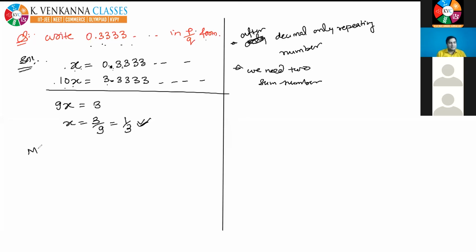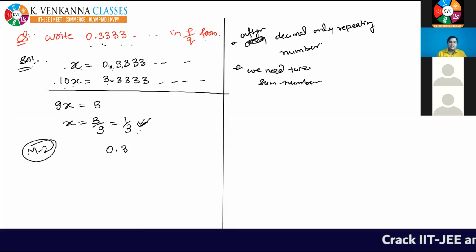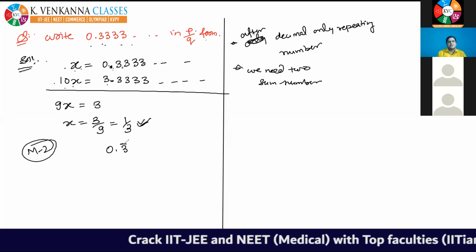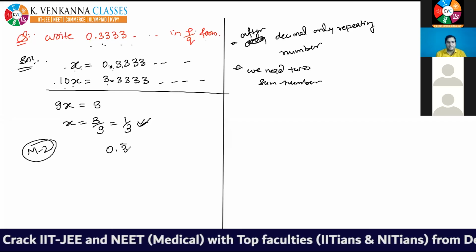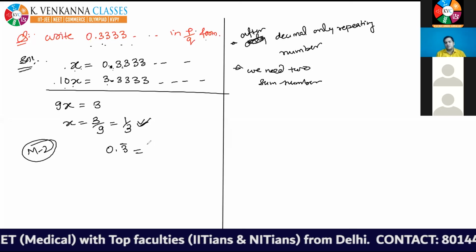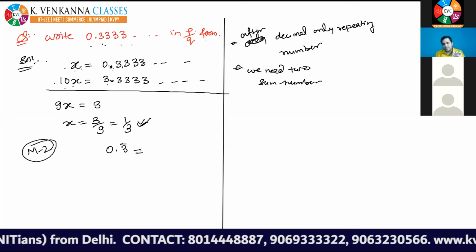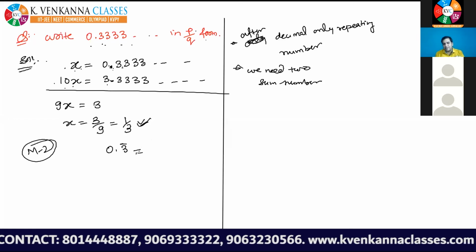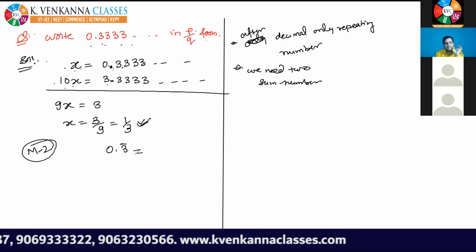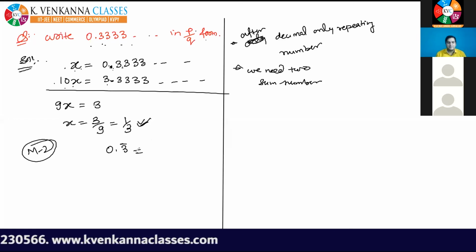See the second method, method 2. Here I have to write 0.3333 in P by Q form. So I'm going to write it like this, 0.3 bar, because 3 is repeating. Now see the shortcut. All students, please focus here and listen properly, otherwise you will miss the shortcut concept.